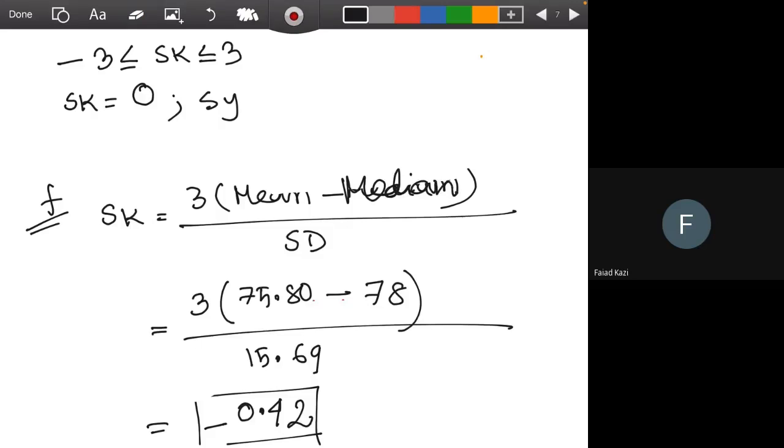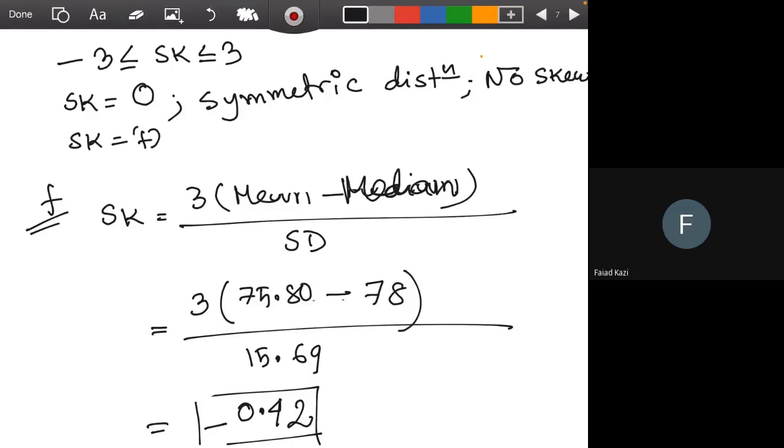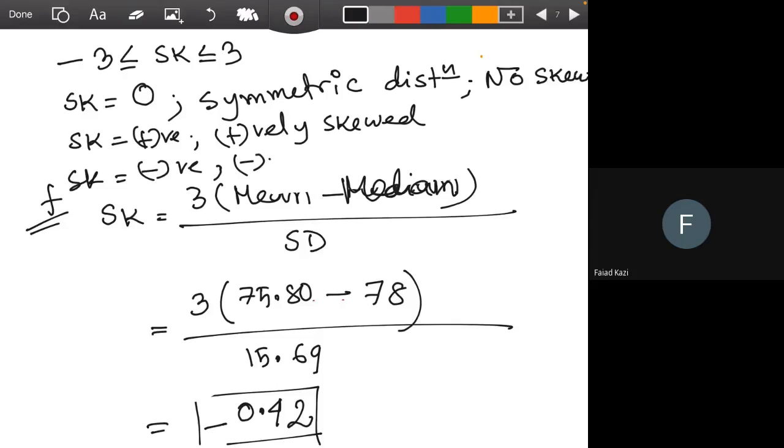Read this portion carefully, then you will see there are many ways to find symmetry. So if the calculated value is 0, then it's a symmetric distribution. That means no skewness in the data. If skewness comes out as a positive value after calculation, it's a positively skewed distribution. And if the skewness comes out negative, then it's a negatively skewed distribution. Okay. So from our finding, we found out that it's negative 0.42. So it's a negatively skewed distribution.